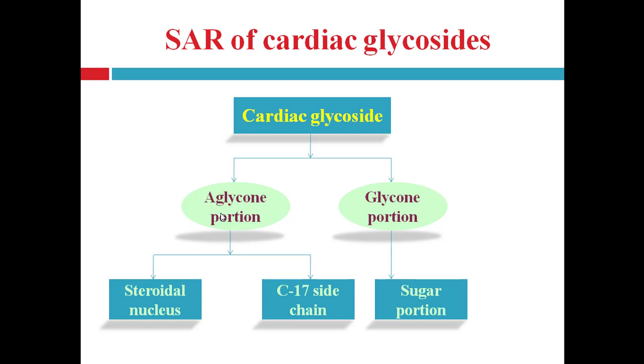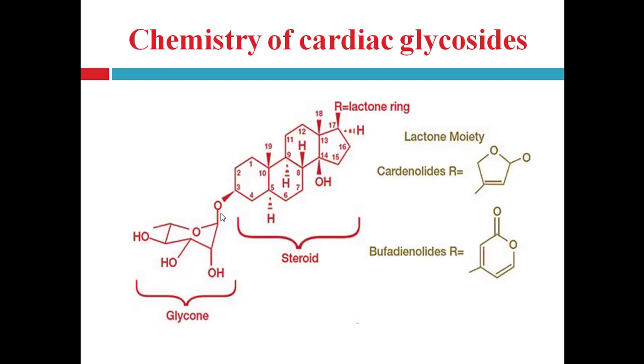In today's lecture, we have seen the introduction of cardiotonic agents, then the classification of cardiotonic agents, as well as the structure of different cardiotonic agents, and the chemistry of cardiac glycosides, in two portions, glycone and aglycone. The aglycone portion contains the steroid nucleus, which is attached to a side chain that may be a lactone ring, an unsaturated lactone ring, or a chain.